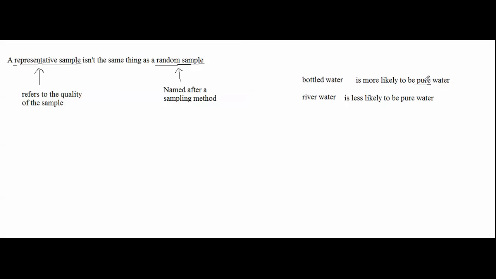Pure water doesn't have to come from a bottle, because there could be different ways of getting pure water. For example, if you use a filter, then you have pure water. So the word pure only describes the quality of the water, not where it came from.